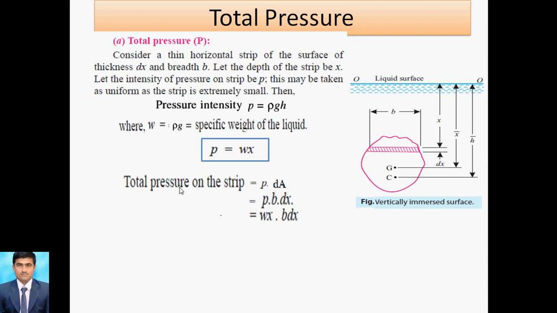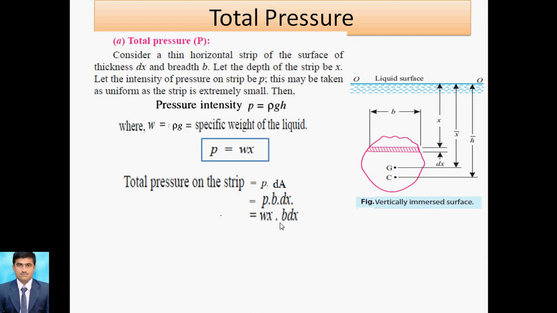Total pressure, that is pressure force, is equal to pressure into area. So pressure is P, and for this we are particularly discussing this strip. That's why P into dA. dA means the smallest element area for this strip, and dA means width into dx. So this is p b dx. So p is nothing but wx, so this is p is equal to wx b dx.